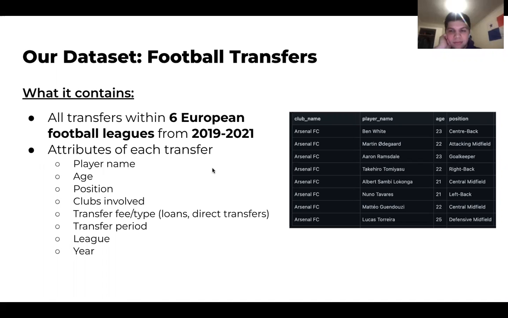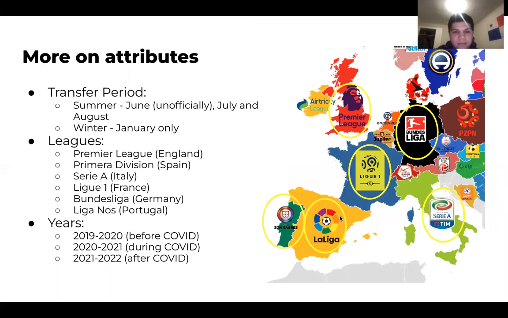Our data set consists of transfers from 6 European football leagues from 2019 through 2021. So those are the past 3 seasons. Each transfer has all these attributes listed here, and a quick snapshot of the CSV file is pictured here.